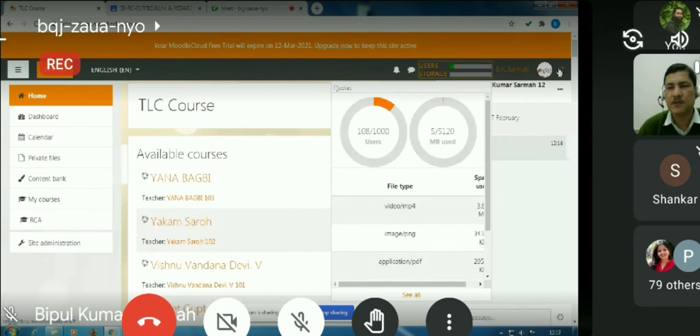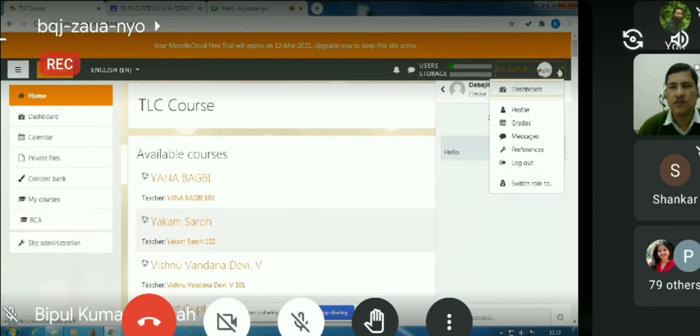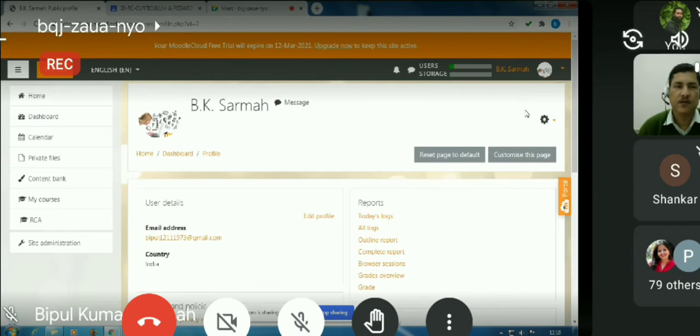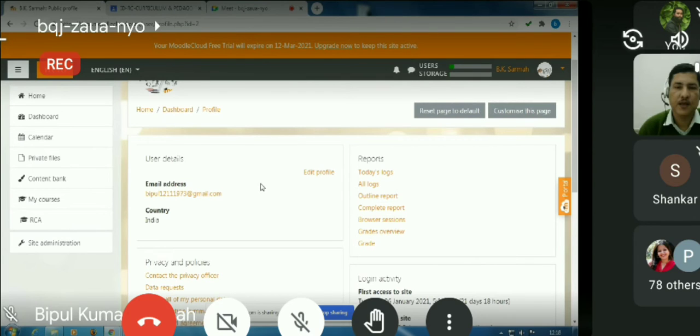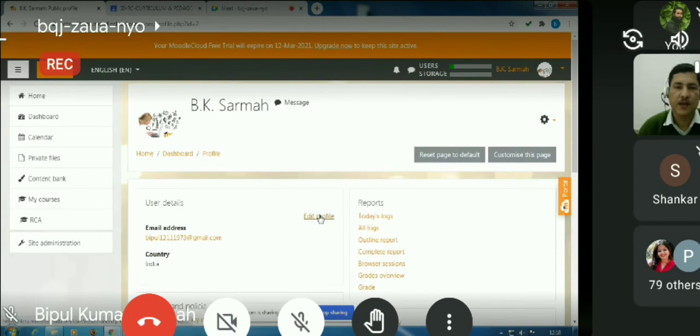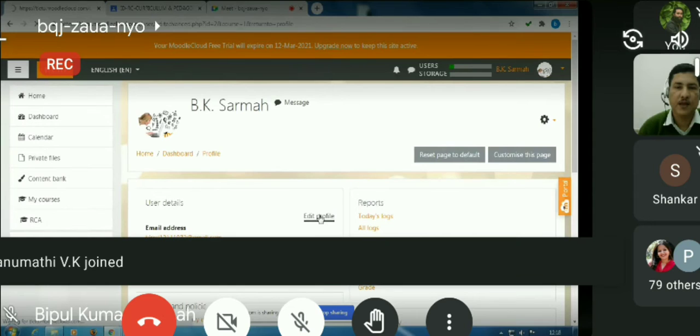To the extreme right, we have a user menu. The user menu is where we have a link for the dashboard. The same link for dashboard is there also in the navigation panel. Then there is something called profile. If you click the profile, you will be able to edit your profile. If you want to change something, just click this edit profile button.